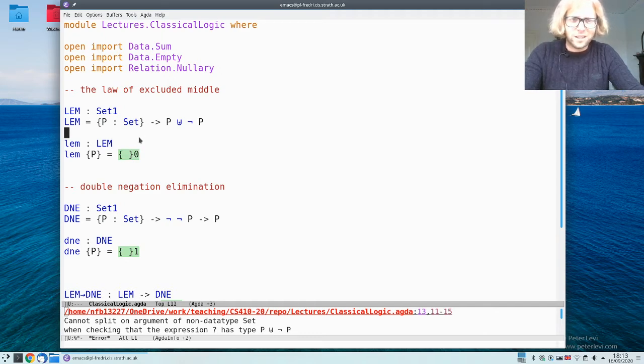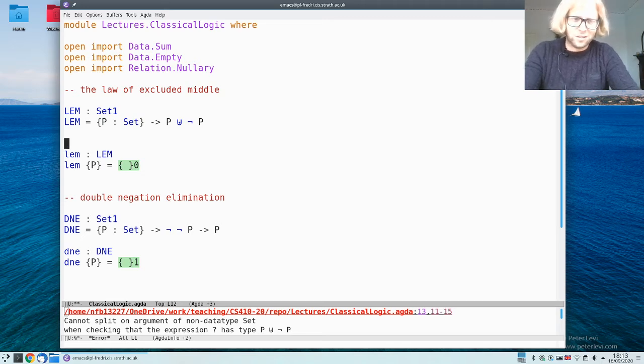And there are models of this type theory which show that this is not true in general. So there are models where this is an empty type. So we have no chance of actually proving this.